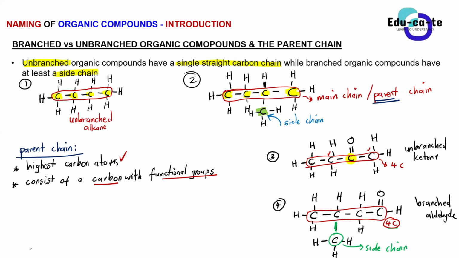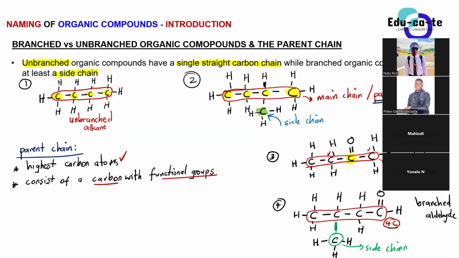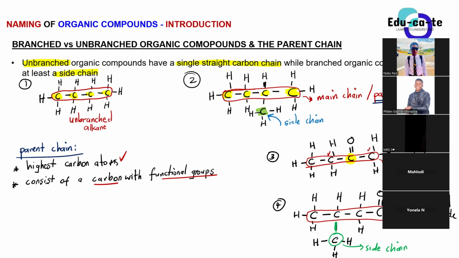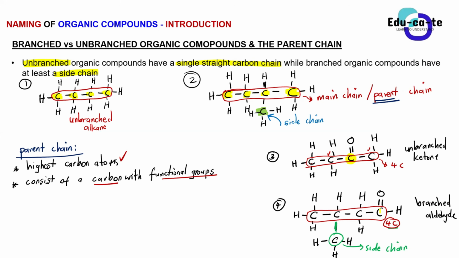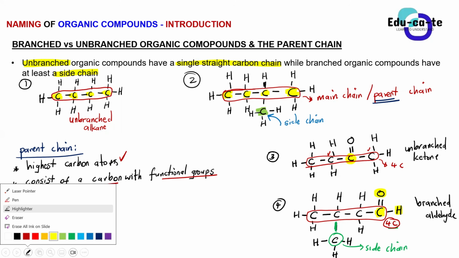Do you guys realize that the carbon that has got the functional group, which is this carbon that has the double bond and is also bonded to hydrogen, is also part of the parent chain? Basically, the parent chain must have the highest number of carbon atoms, and at the same time it must have a carbon that has got the functional group.